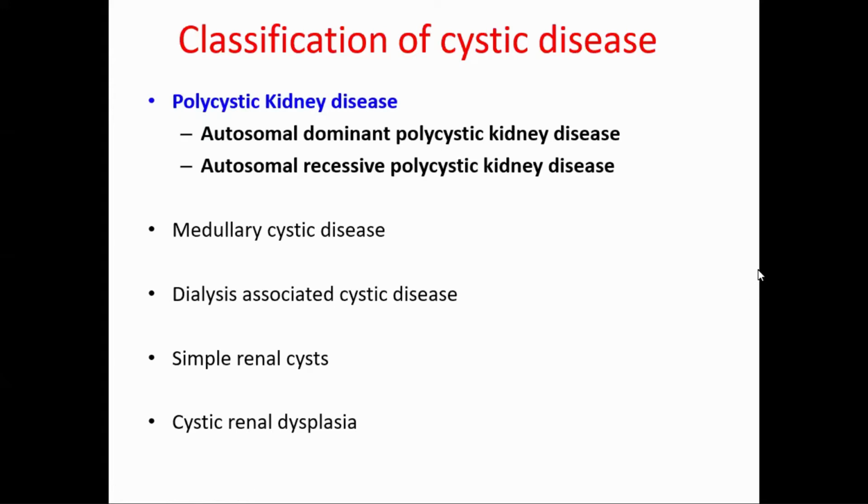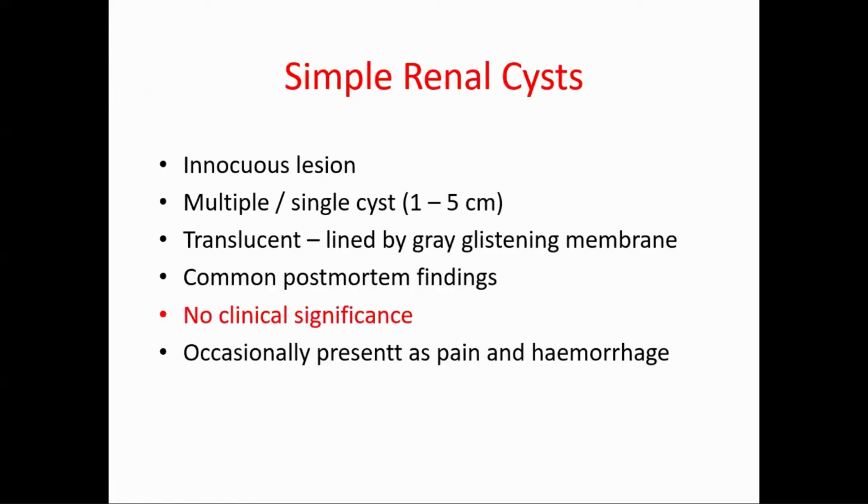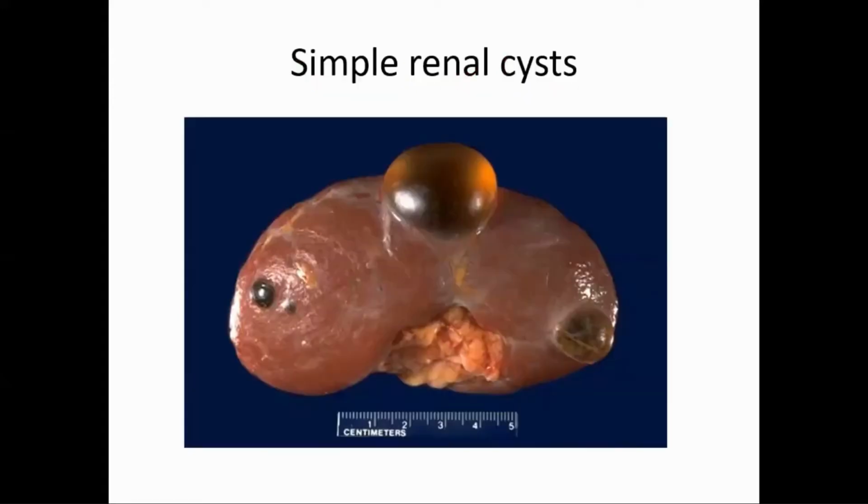Now we'll go to simple renal cyst. It is just for a record. It is not of any significance. It is an innocuous lesion, may be single or multiple. It is translucent, means it is not turbid. You can see through it, and it has got no clinical significance. And occasionally it may cause pain and hemorrhage. Otherwise, it is of no importance. This is a cyst. These 1, 2, 3 are on the surface of the kidney. These are simple cysts. They have got no clinical significance.